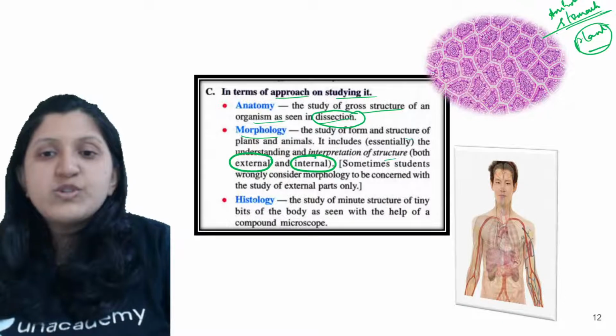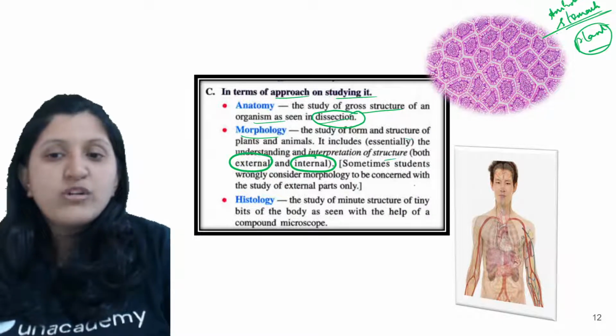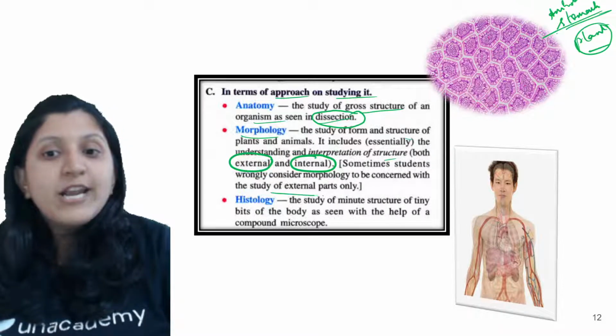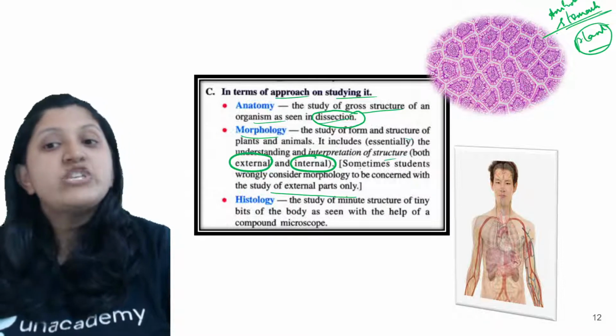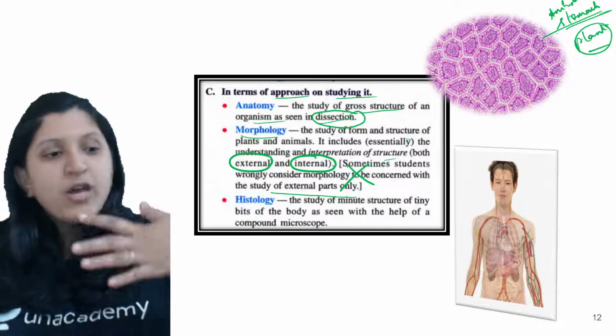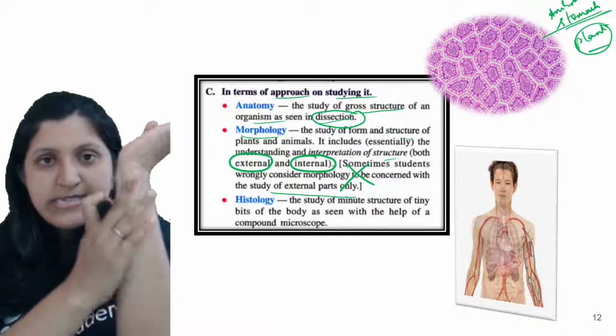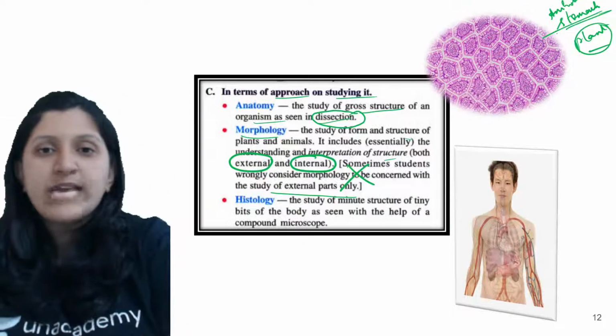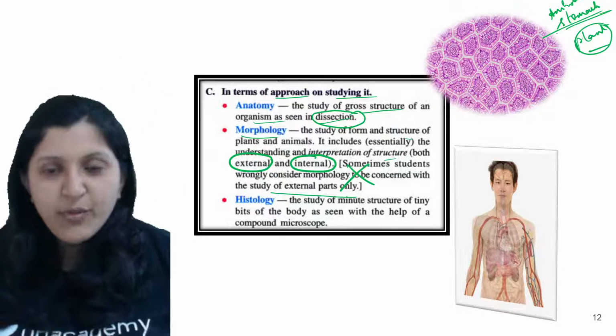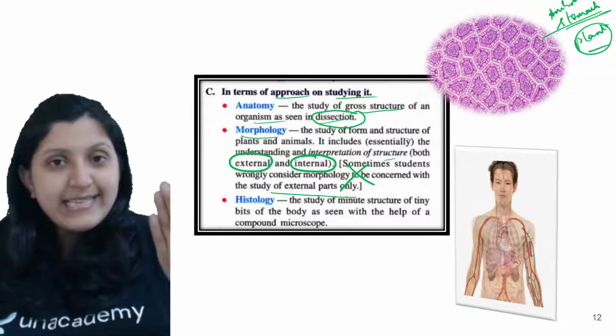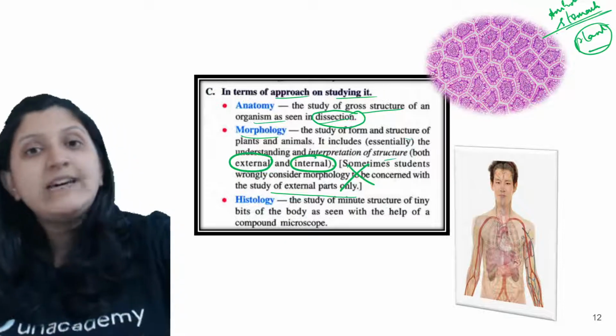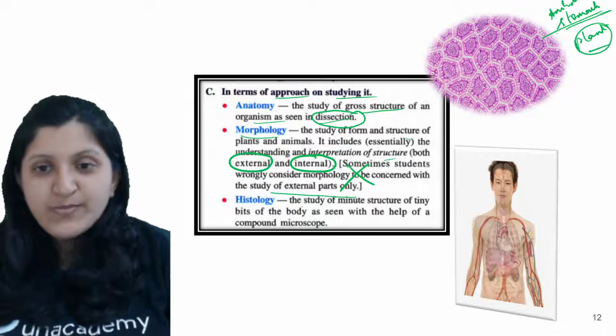Sometimes students wrongly consider morphology to be concerned with the study of external parts only, which is absolutely wrong. This is a hand, so the hand is studied from outside. Face, so the face is studied from outside. Not just the external organs, the internal organs are also studied, that is what is mentioned here.